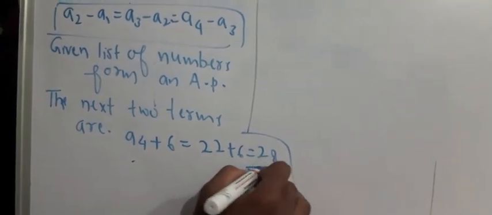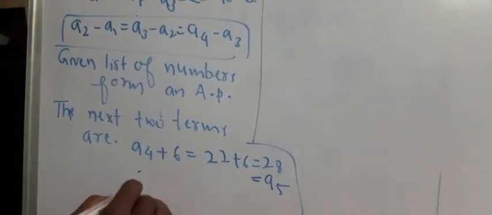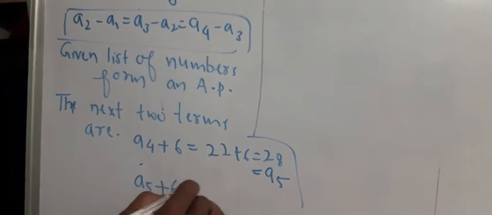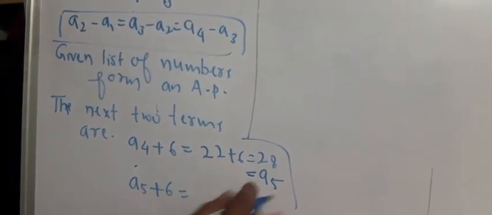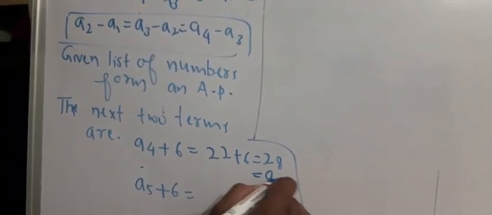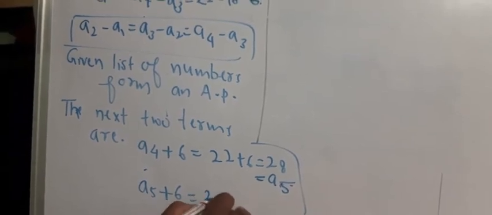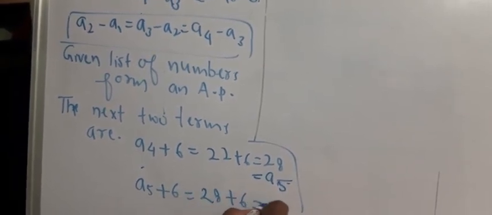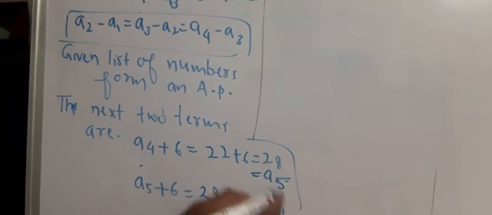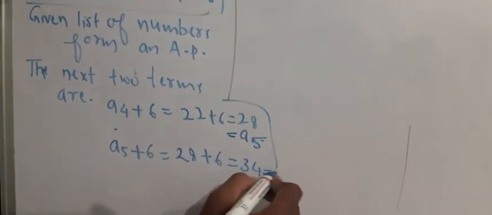This will be equal to A5. Now, A5 plus 6 will give us A6. That is 28 plus 6, which is equal to 34. So, the next terms are 28 and 34.